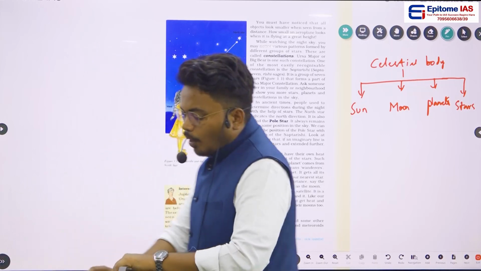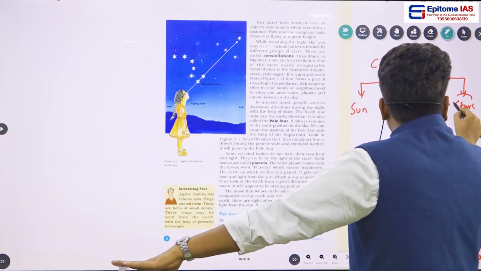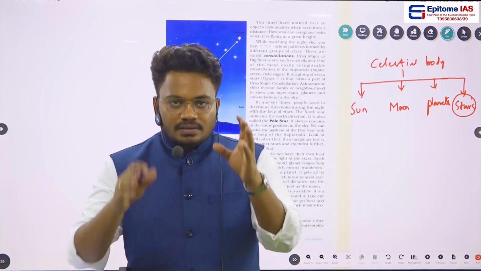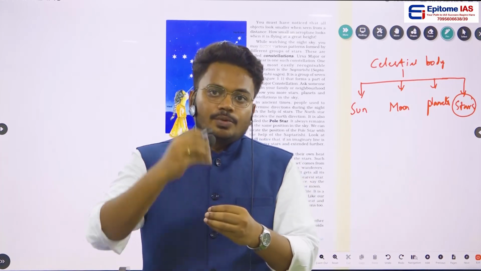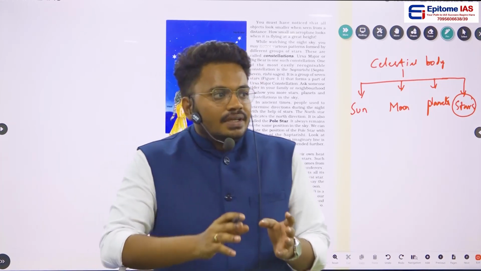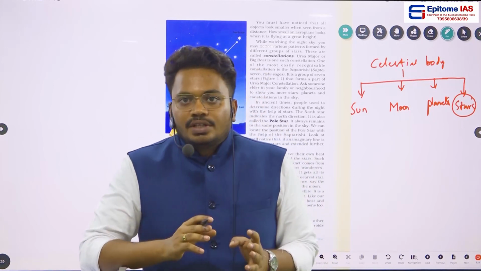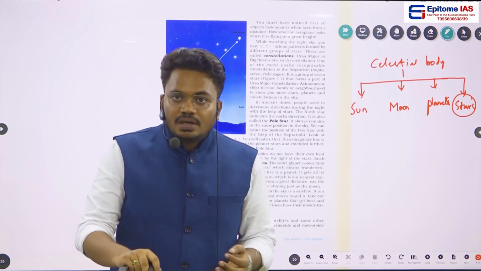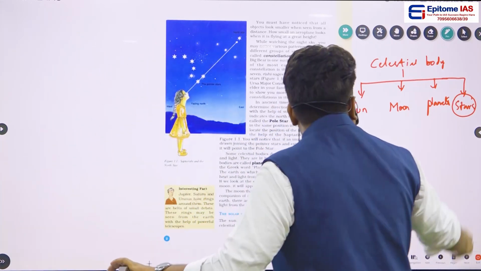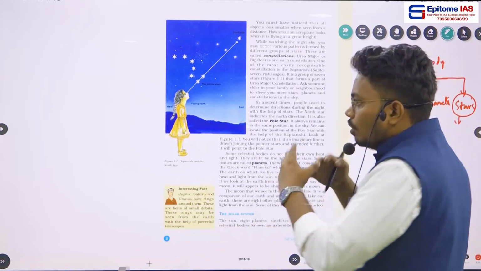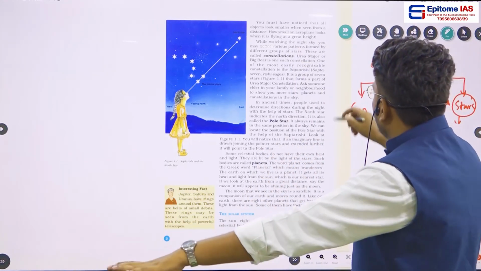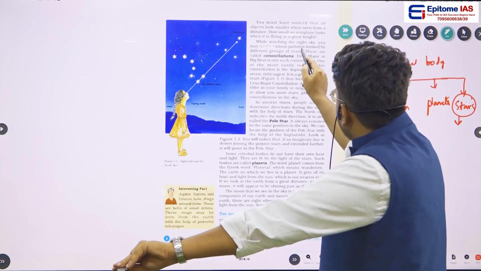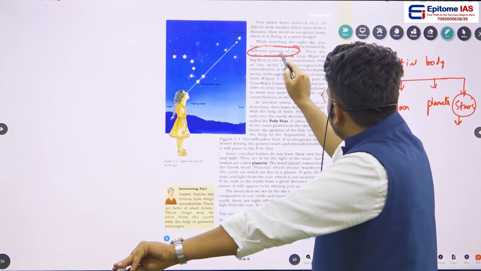Okay, now the point here is, as we are talking about stars, we came to know that stars are objects which produce energy or light on their own. Now if you see, there are n number of stars in the universe. If you see the patterns that are formed by the stars, and you are able to find the relevant patterns, that group of patterns formed by a group of stars is known as a constellation.